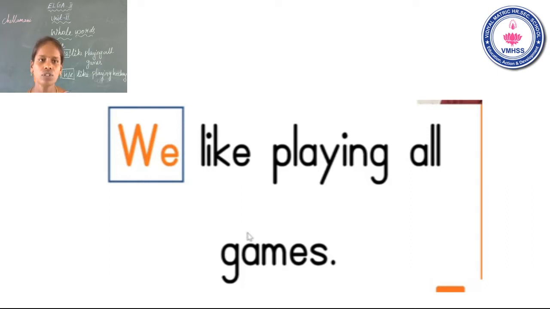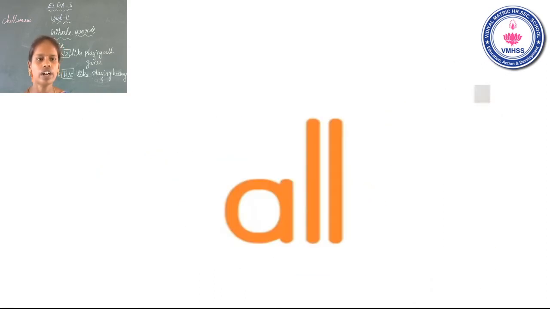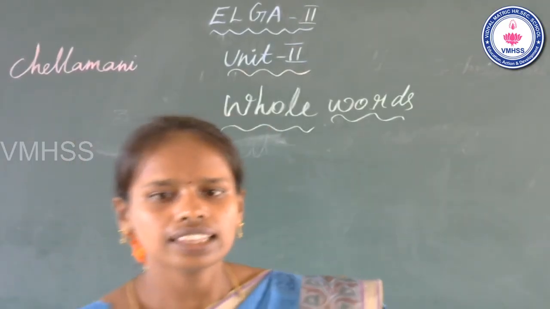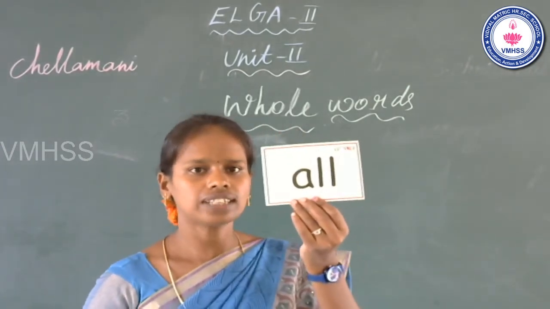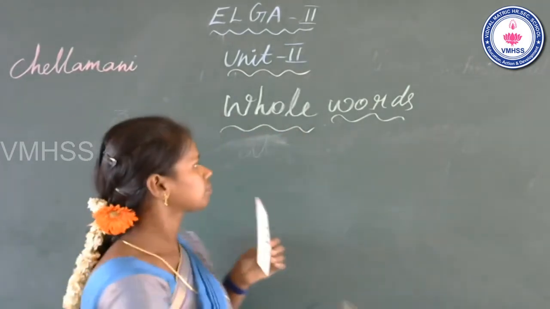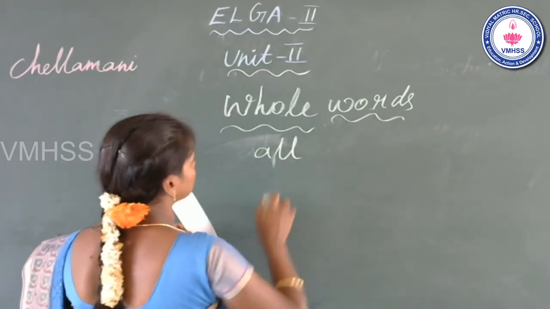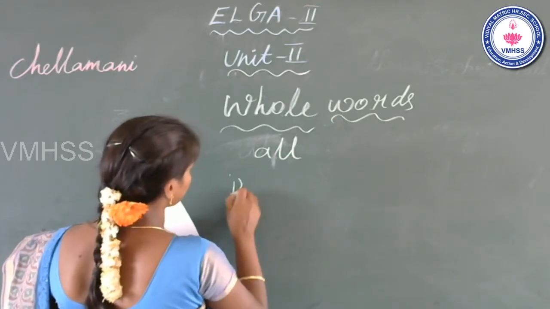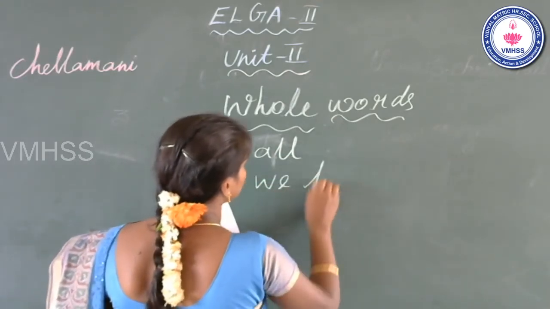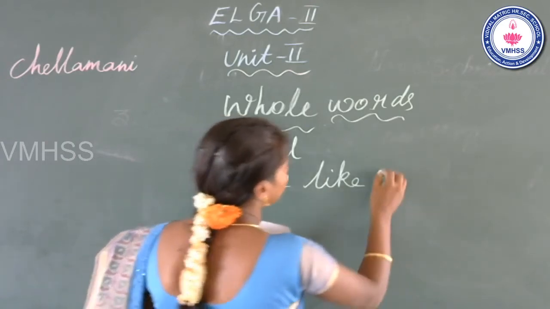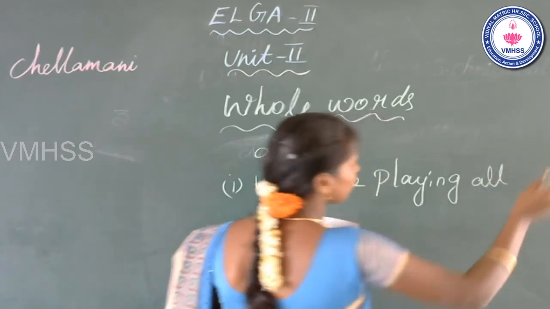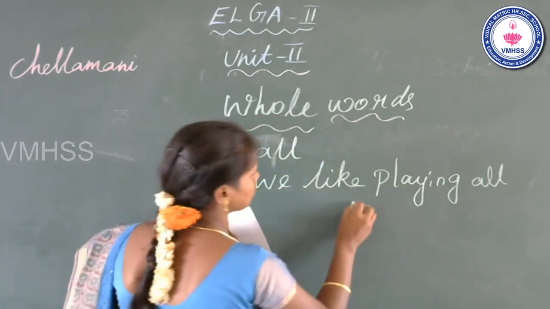Now go to the next whole word. What is the next whole word? All. Look at the board, students. The next whole word is all, A-L-L, all. Now look at the examples. The first example: we like playing all games.